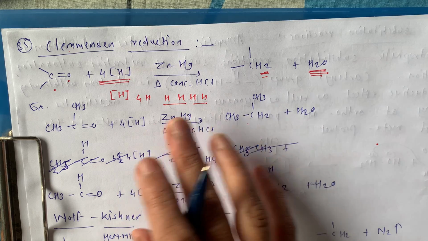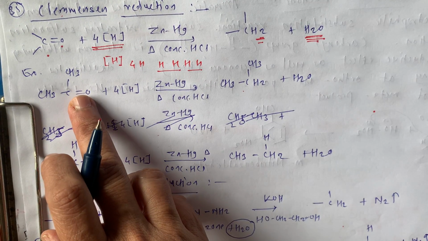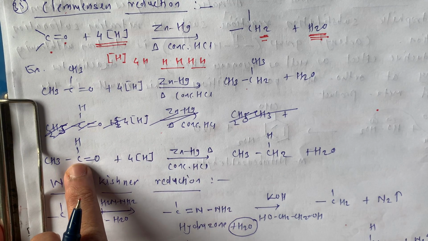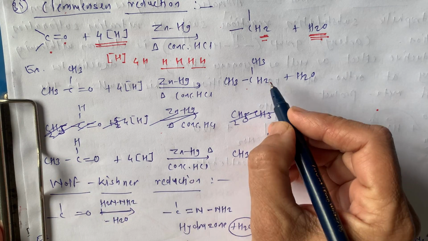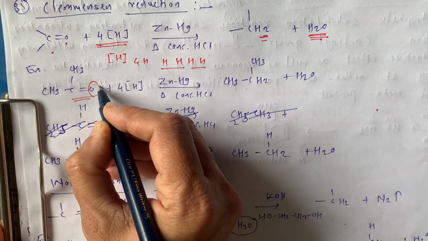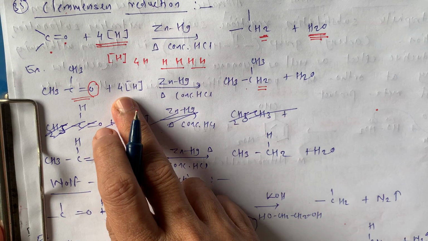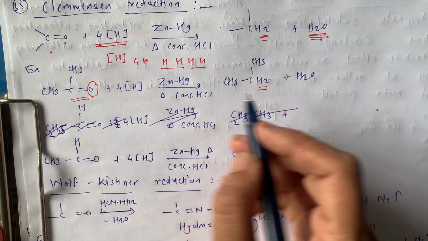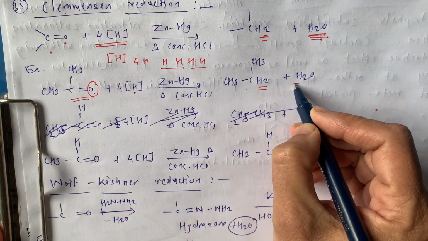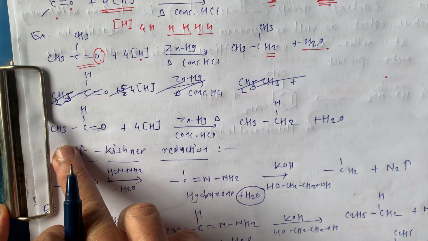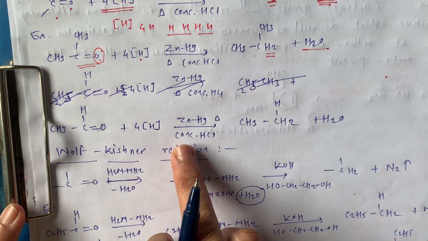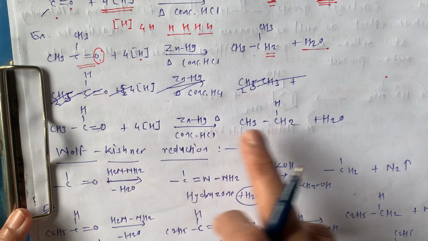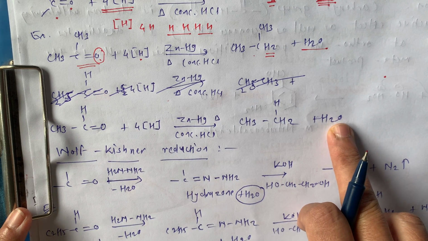Very simple reaction. Now for example we will take a ketone as well as an aldehyde. Again in the same way, this oxygen is removed. There are 2 hydrogens from this reduction reagent, that is 4 nascent hydrogens we use here. Then the 2 hydrogens and this oxygen form H2O. If you use an aldehyde, again the same thing: zinc amalgam in presence of concentrated HCl, and we provide heat.